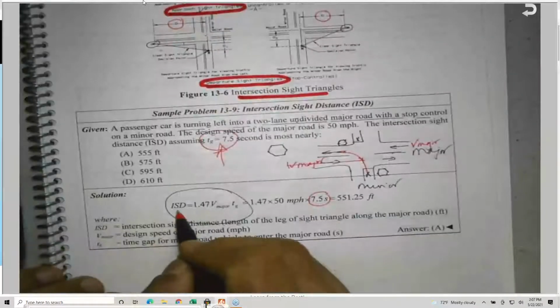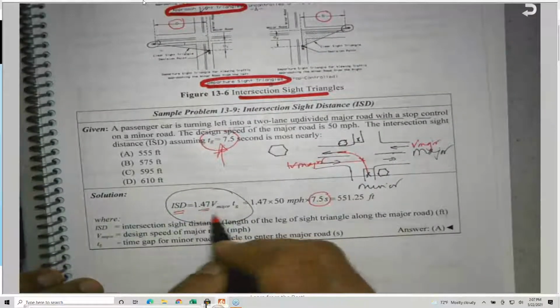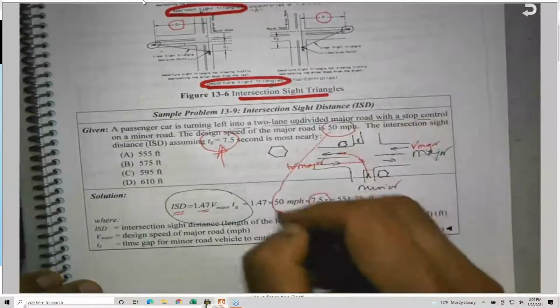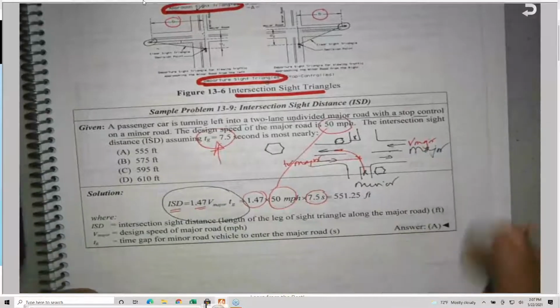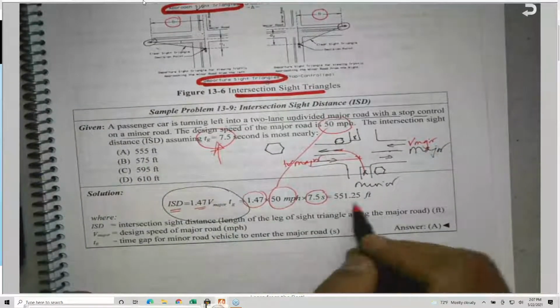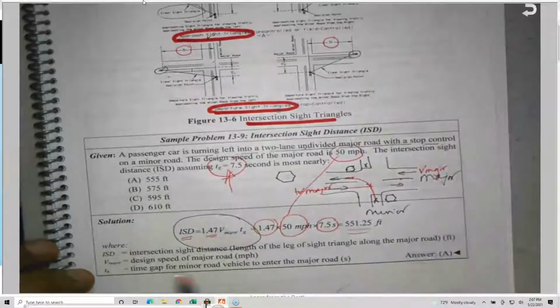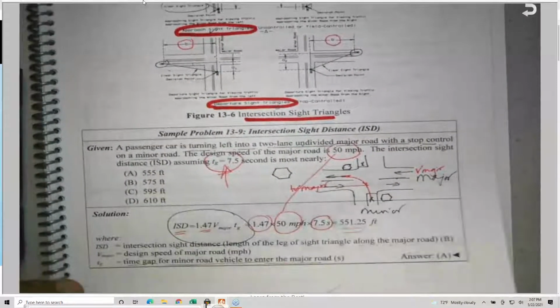So this is called intersection sight distance. The 1.47 is used as is, whether it is 60 or 50 miles per hour, with no change, because the 1.47 is already included in the equation, and T sub G is given. This is the time gap for a minor road vehicle to enter the major road. It's called intersection sight distance.